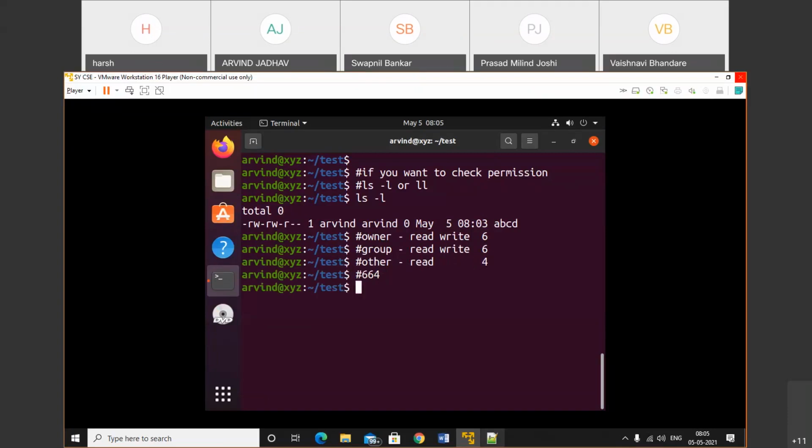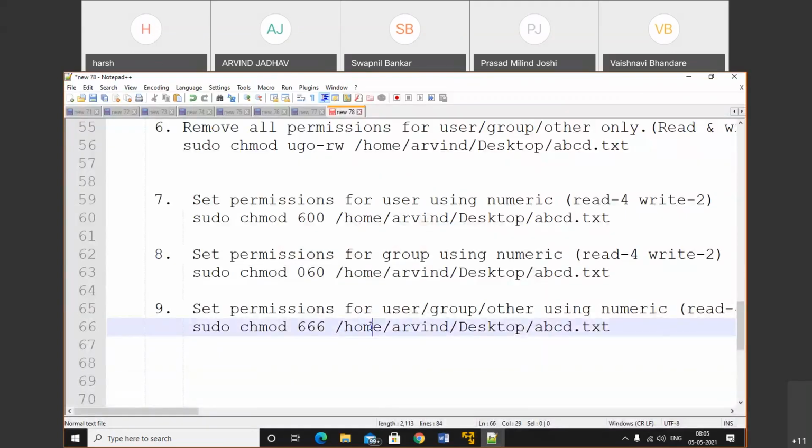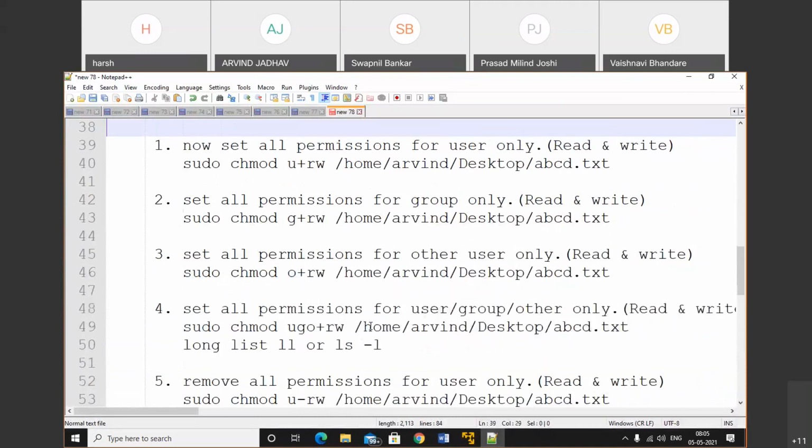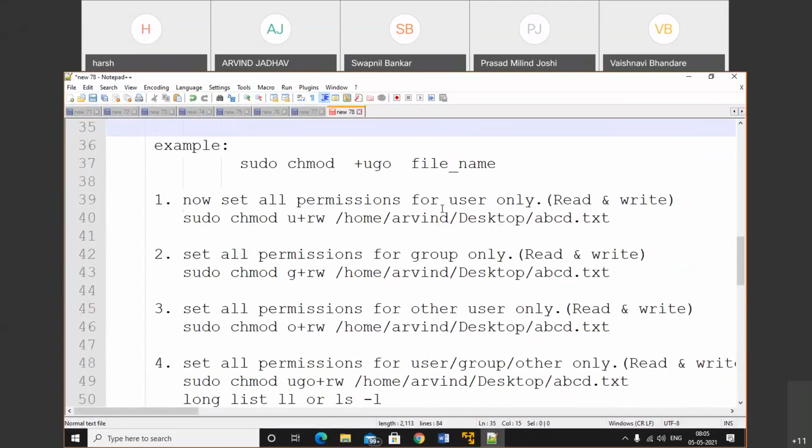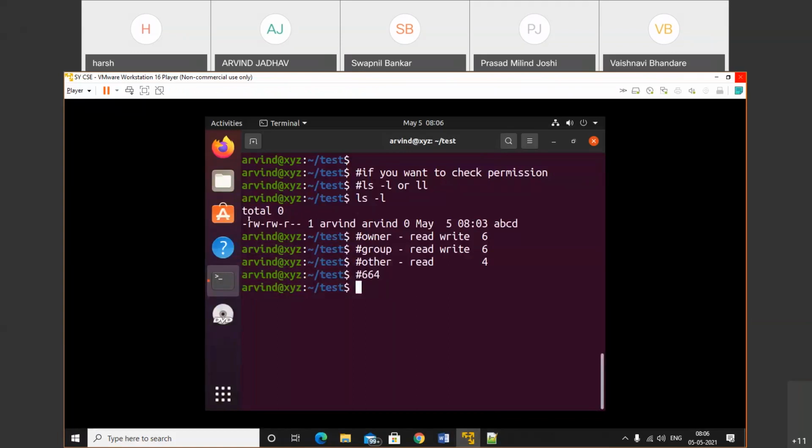This task we will perform ourselves and see. So that was the theory, and now practical. Now set all permission for the user only. User only is written, that means we need to set the permission for the user only. The permission is already set, but other also has read permission and the group owner also has permission. So we need to remove that.